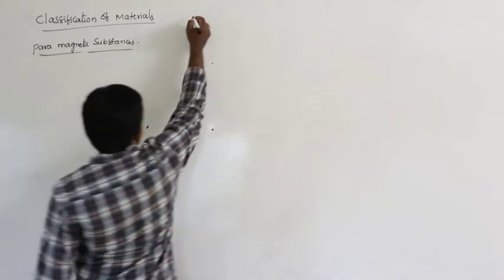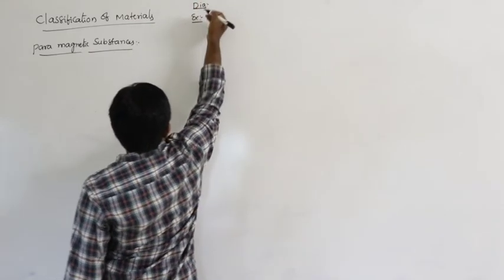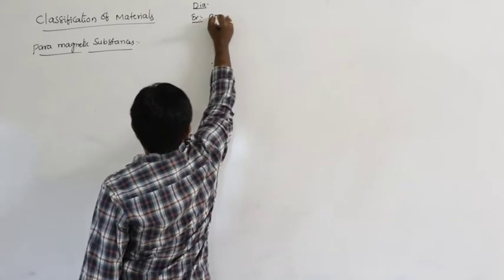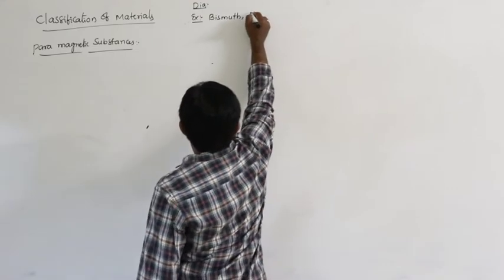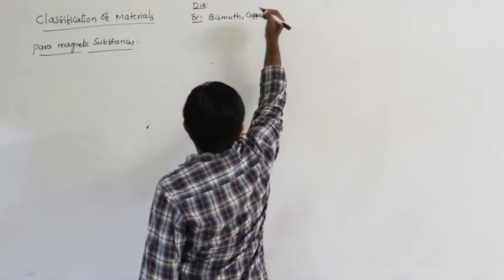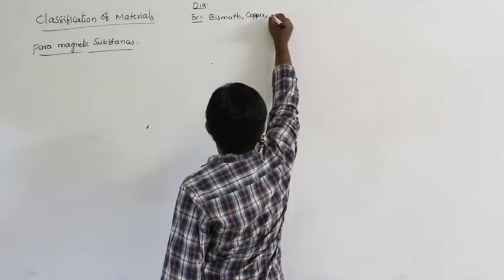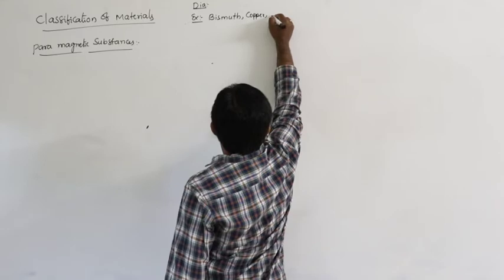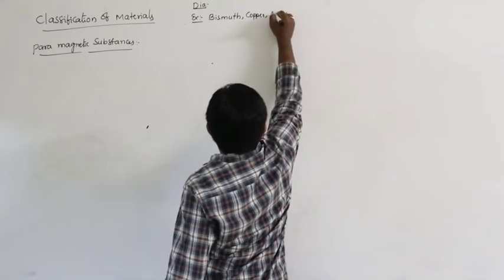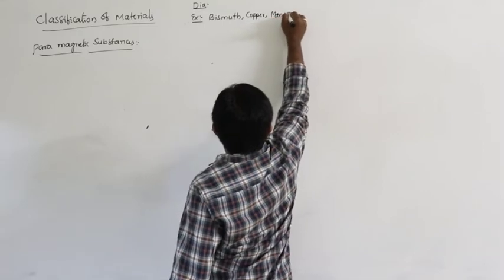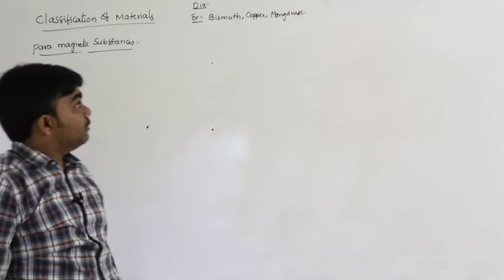So examples of diamagnetic substances: bismuth, copper, manganese, like this.